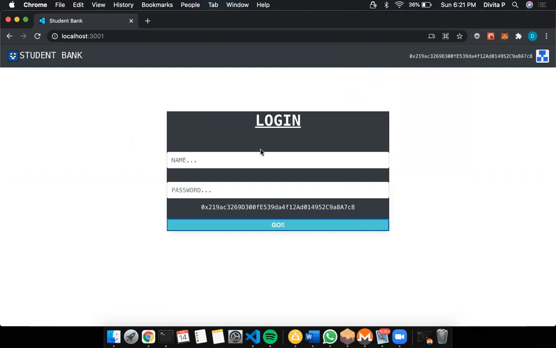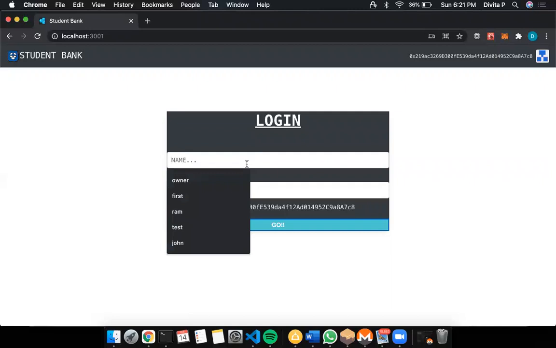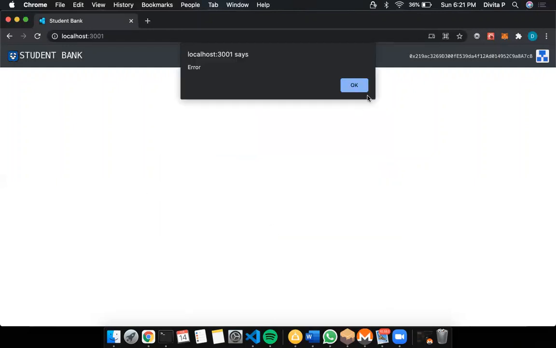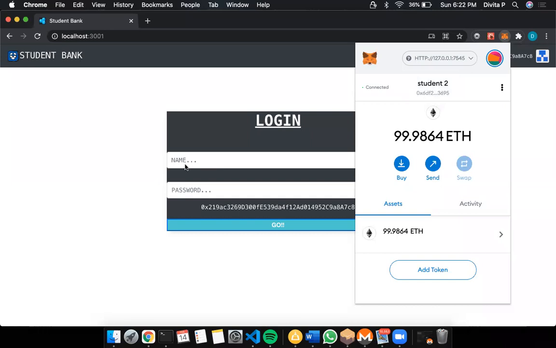So firstly, I'll log in for the fundraisers. For logging in as a fundraiser, the username should be owner and the password should be 123, as set by us. Already a student account. So when you try to log in as an owner with a student account, it will not log in. It will show an error.